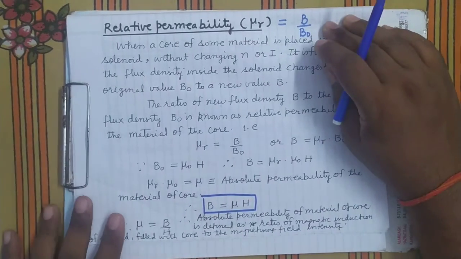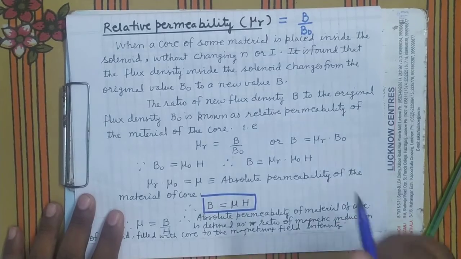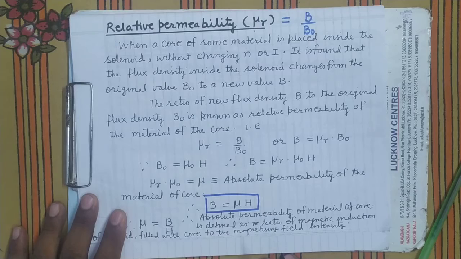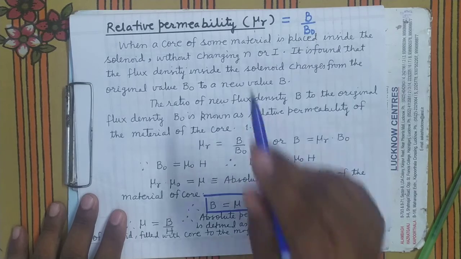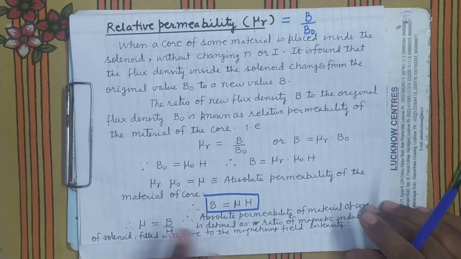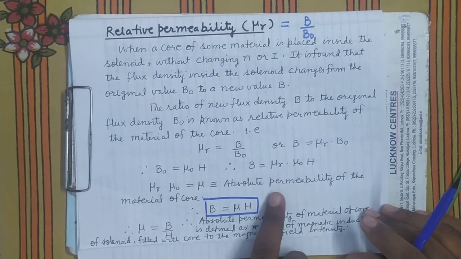What is the difference between absolute permeability and relative permeability? Relative permeability is the permeability with respect to air. It is a ratio, a dimensionless quantity, while absolute permeability is not dimensionless; it has a unit.